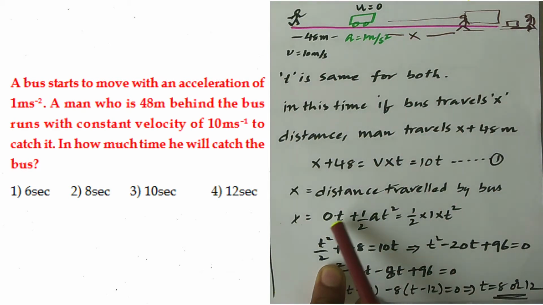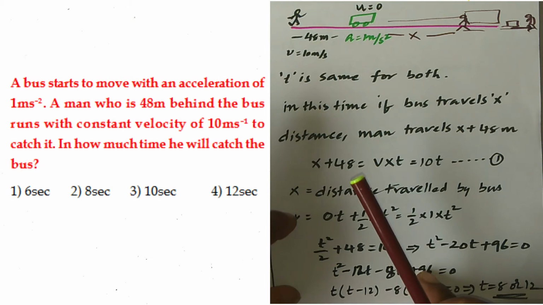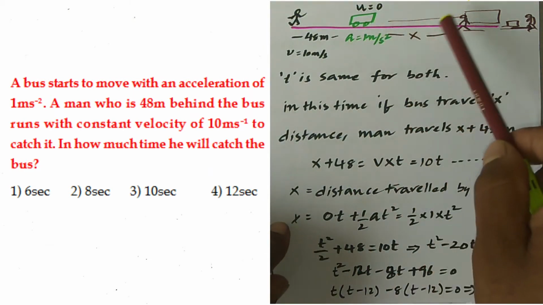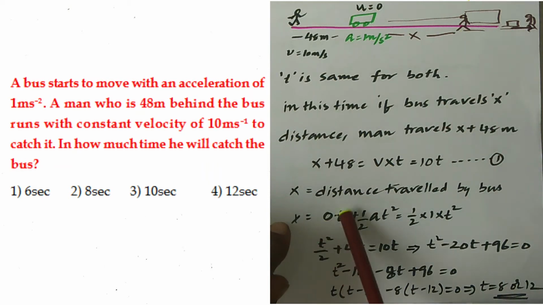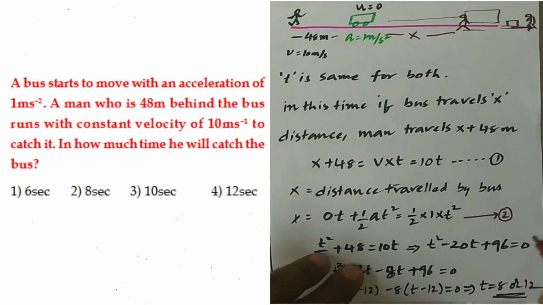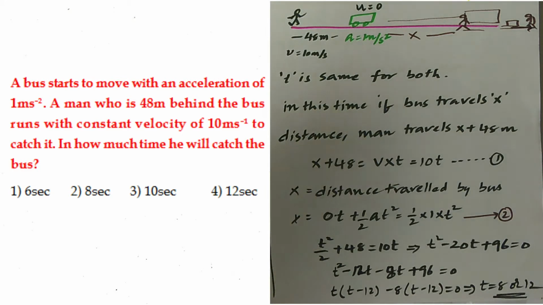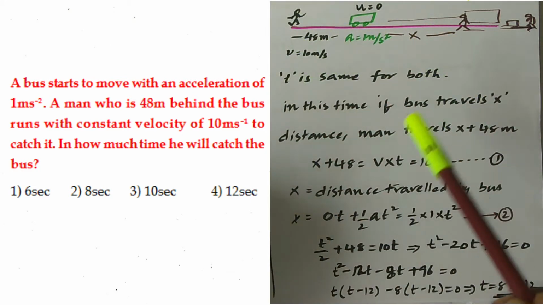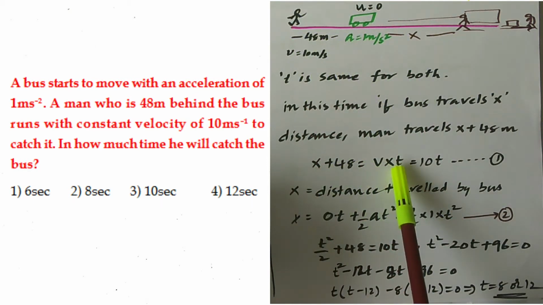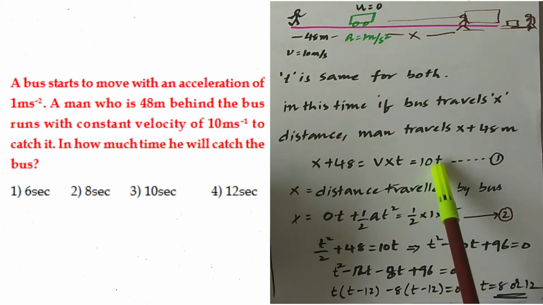How to find this x? See, first let me explain this part, next I will come to this part. X is equal to, for the bus, displacement is equal to ut plus half a t square. 0 into t plus half into t square, that is equal to half t square. Say this is equation number 2. Now come to the person. As the person is moving with uniform velocity, the displacement of the man is equal to velocity into time. So his displacement is 48 plus x is equal to his velocity into time. His velocity is 10 meter per second, so that's why it is 10 into t. Say this is equation number 1.